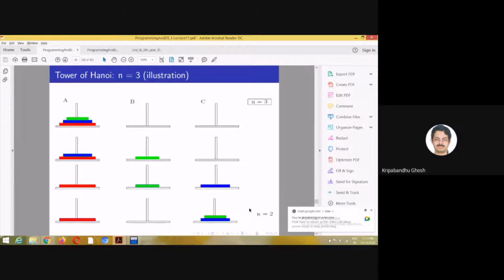You think about this more carefully. It is not random. There is some thought behind this. So what exactly are you doing? You see that this is a solution of this problem. If you forget about this red, this is a solution of this problem. Problem of what? Problem of moving these two disks from A to C.